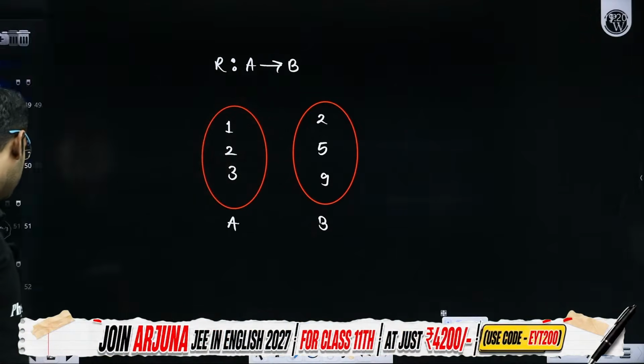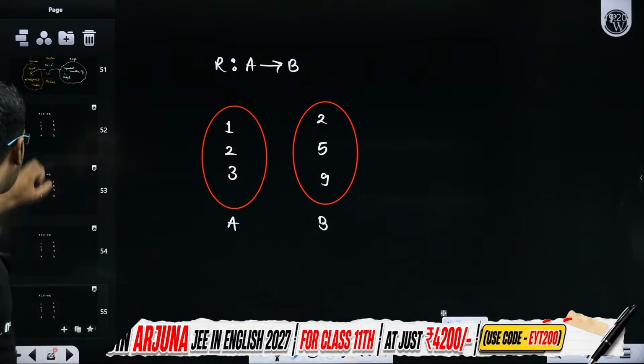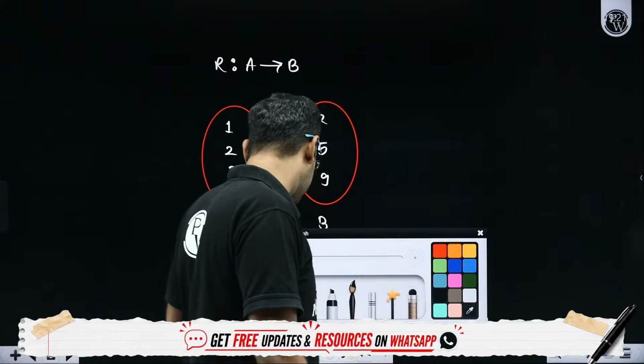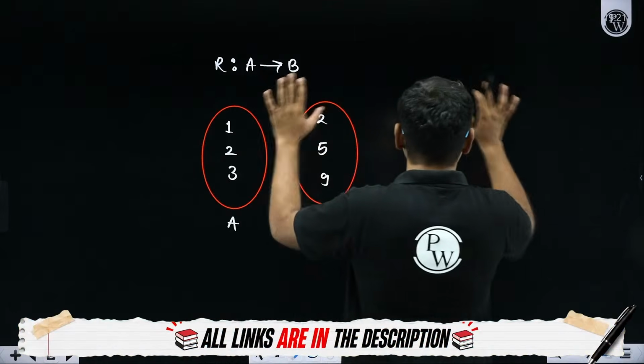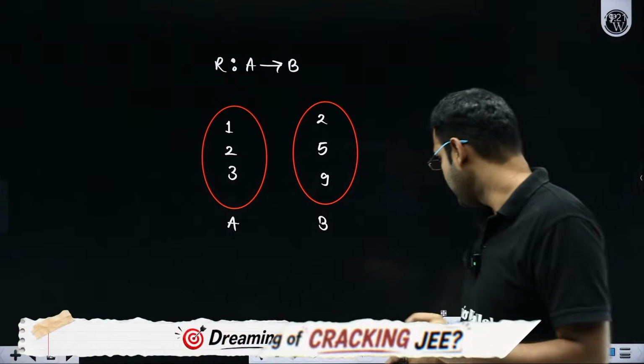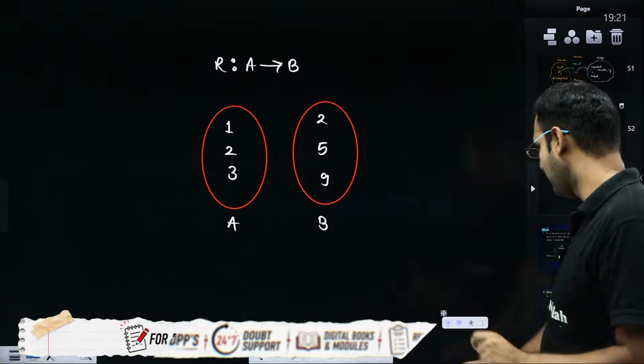I will give you different scenarios and ask you under what circumstances will you call it a function. So I repeat, a function is a special case of a relation where it follows a specific definition. Sir, what definition?